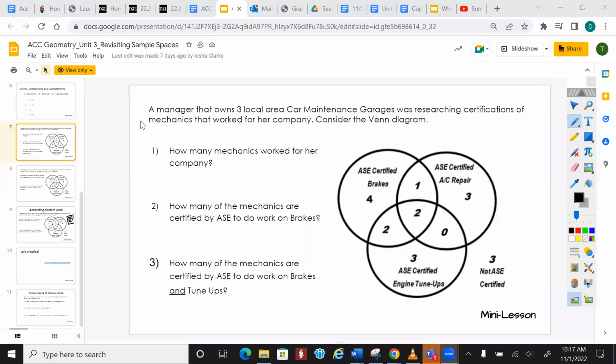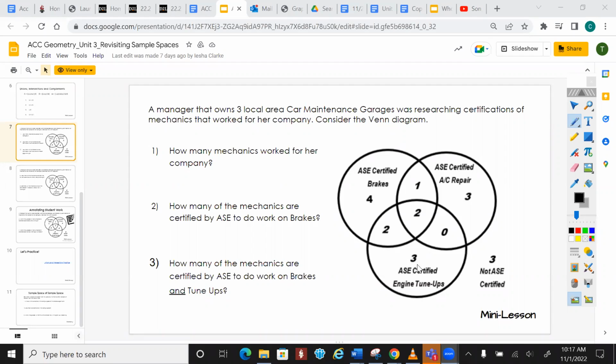Some backstory. This is a manager that owns 3 local area car maintenance garages, researching certifications on mechanics that work for her company. Consider the Venn diagram. There are 3 certifications that these people could potentially have: certified brake certification, certified AC repair, and certified engine tune-up. Those are the 3 different types.